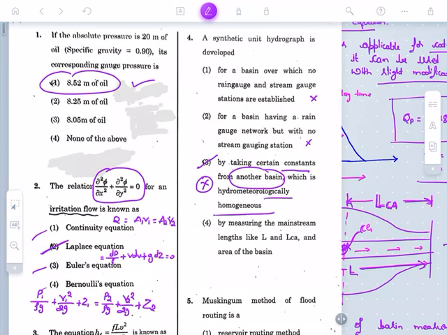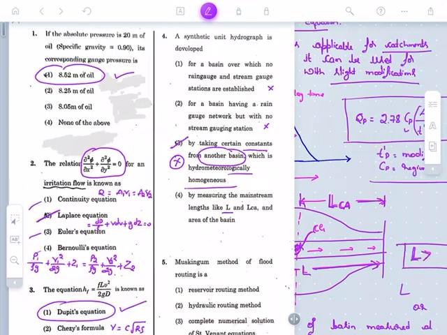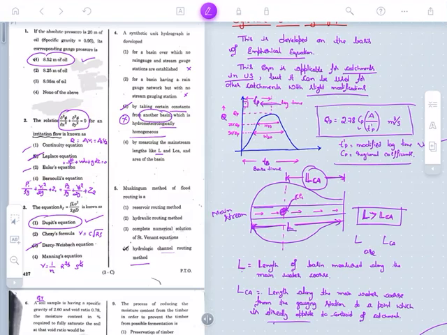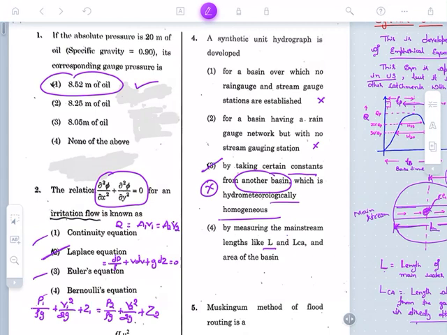By measuring the mainstream length L, LCA is also measured with respect to the mainstream, and the area of the basin can also be measured. So option 4 is the right one.